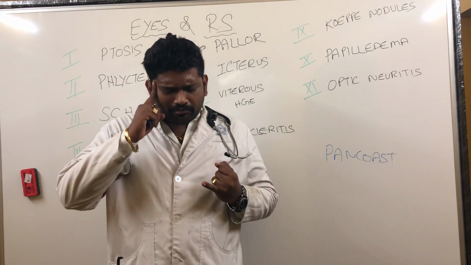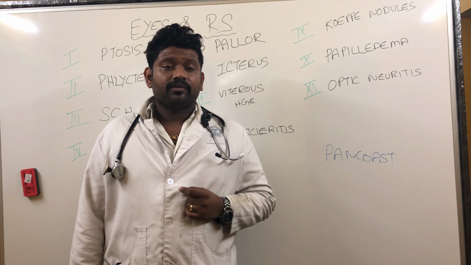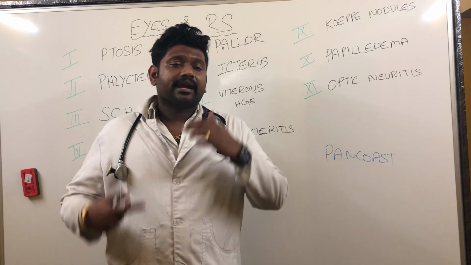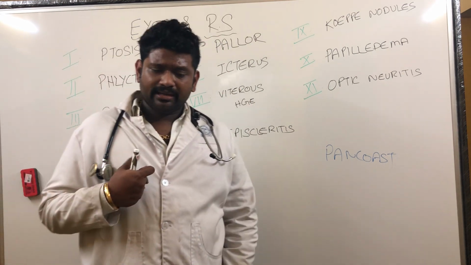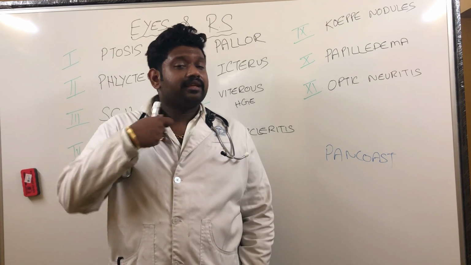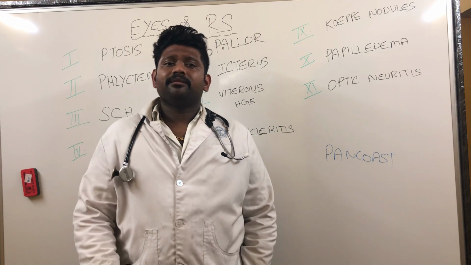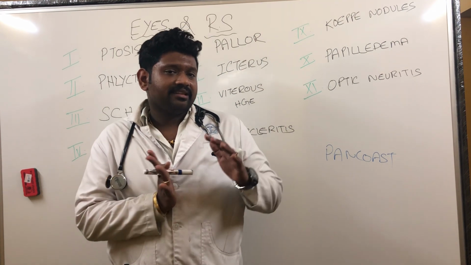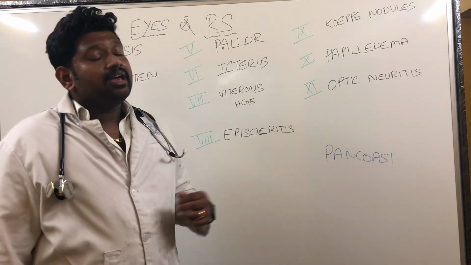First one. What else can be causing icterus in the respiratory system? Why can't we think of cor pulmonale? Cor pulmonale is nothing but right heart failure secondary to lung pathology. The lung diseases like ILDs, COPDs, they can cause a right heart failure. If there is a right heart failure, what will happen? There will be increase in JVP, bilateral pedal edema, ascites, and congestive hepatomegaly. So when there is a congestion in the liver, there will be a raised amount of bilirubin. So patient can present to you with icterus.